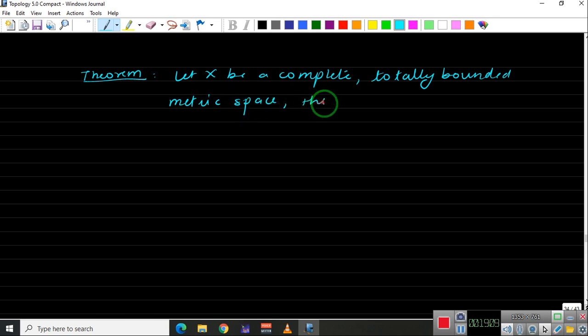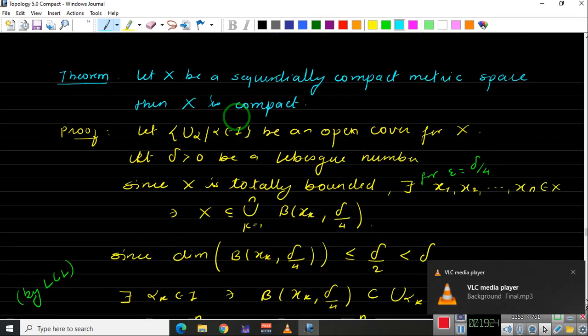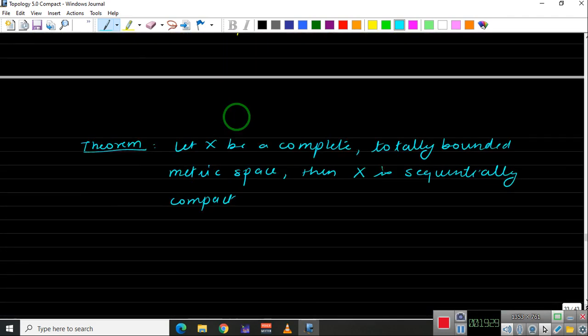then we can show that X is sequentially compact. And if it is sequentially compact, just now we have proved that every sequentially compact metric space is compact, and hence X is compact by using the last theorem.